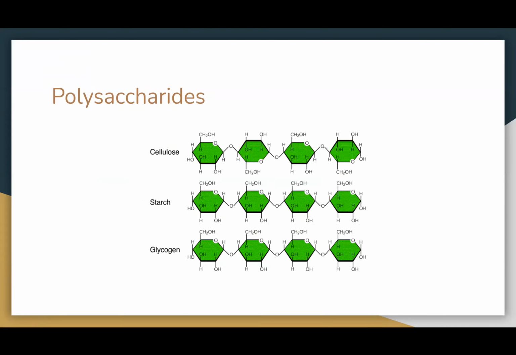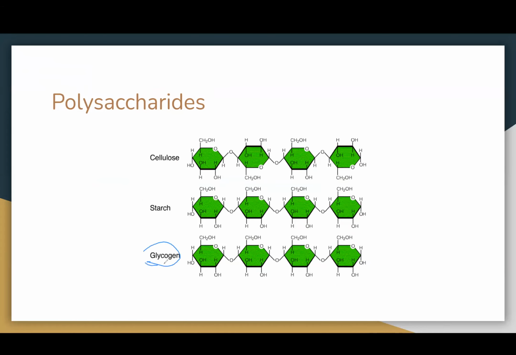Polysaccharides are the largest of the group with at least 10 sugar units and up to tens of thousands of sugar units. The most abundant polysaccharide in the human body is glycogen, and its main function is energy storage in the form of many glucose monomers linked together. Glycogen is highly branched and is stored in the liver and muscle. This is what provides energy when we haven't eaten food in a while.